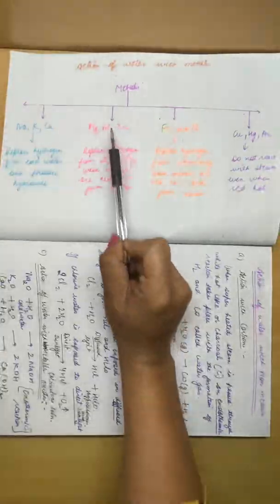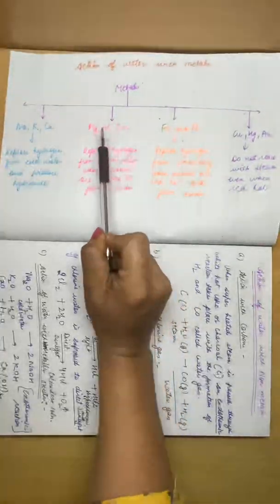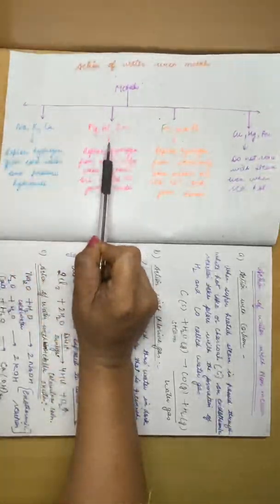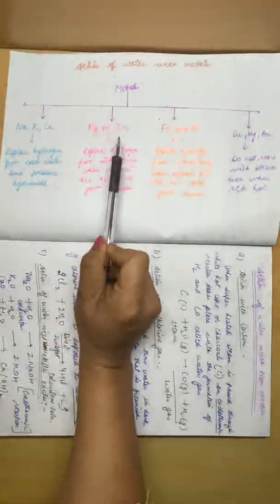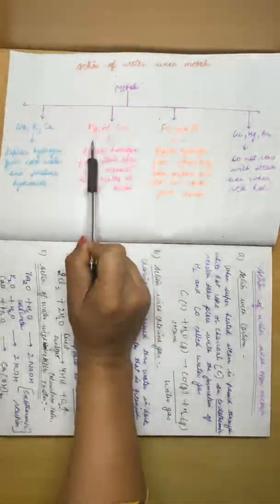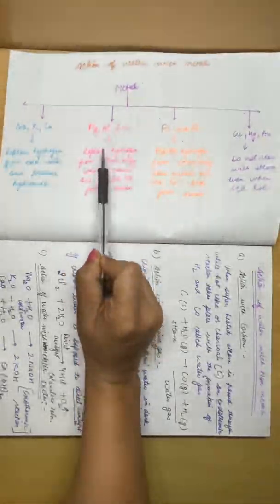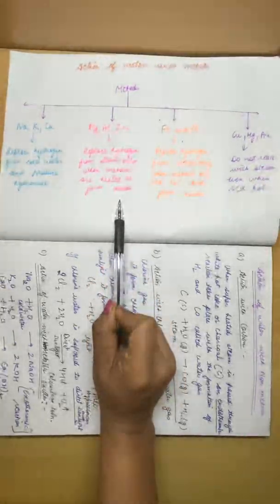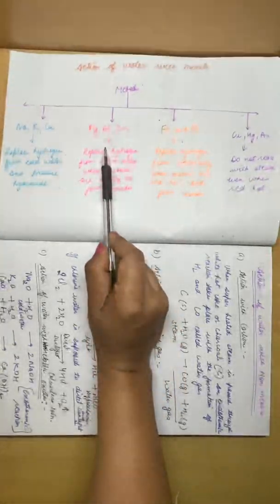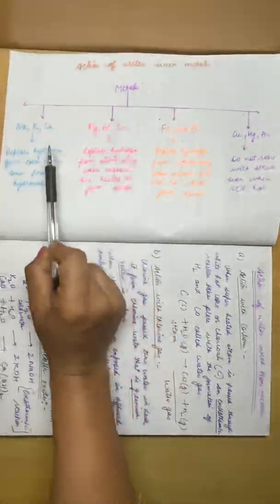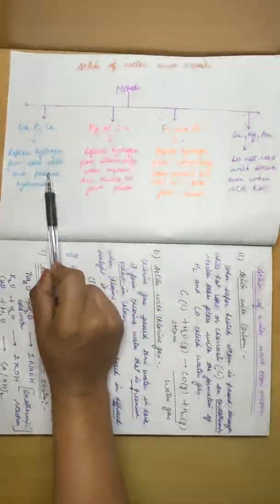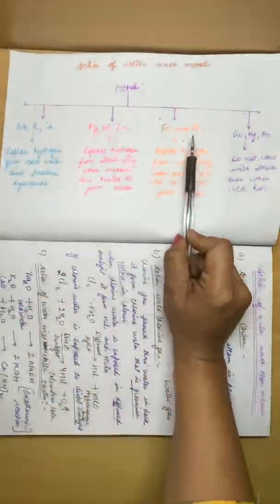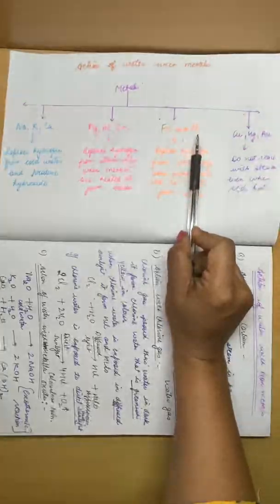Next series of metals are magnesium, aluminium and zinc. They are stronger than sodium, potassium and calcium, so they don't react with cold water. They always react with steam. When metals react with steam, they form oxides, and when a metal reacts with normal or cold water, they form hydroxides.